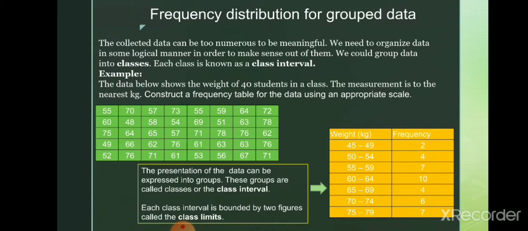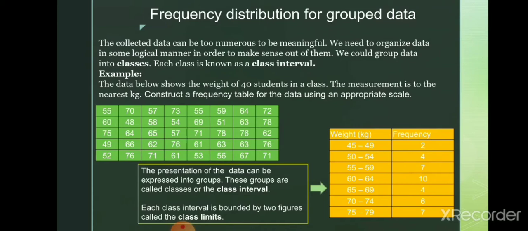For example, the data below shows the weight of 40 students in a class. The measurement is to the nearest kg. Construct a frequency table for the data using an appropriate scale. So here 40 data items are given, and for that purpose we have to form the frequency distribution of the grouped data.